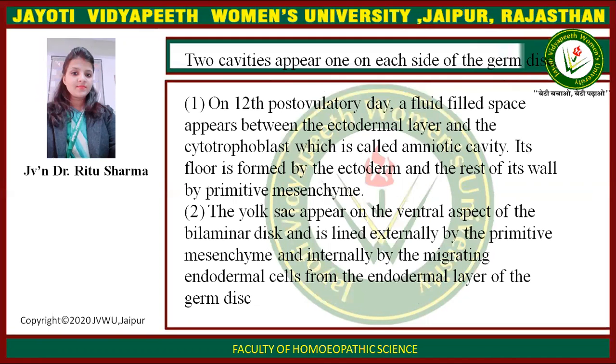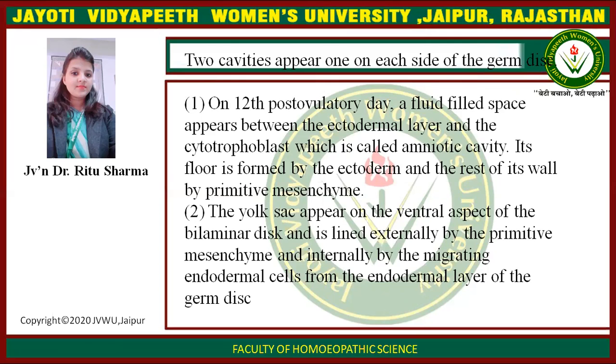Two cavities appear, one on each side of the germ disc. First, on the 11th/12th post-ovulatory day, a fluid-filled space appears between the ectodermal layer and the cytotrophoblast, which is called amniotic cavity. Its floor is formed by the ectoderm and the rest of its wall by primitive mesenchyma.